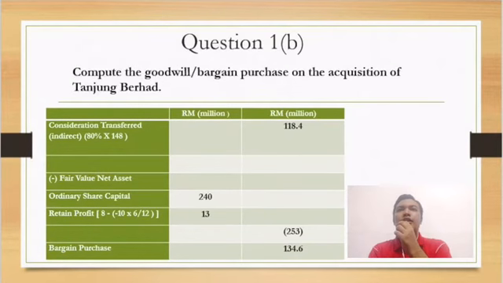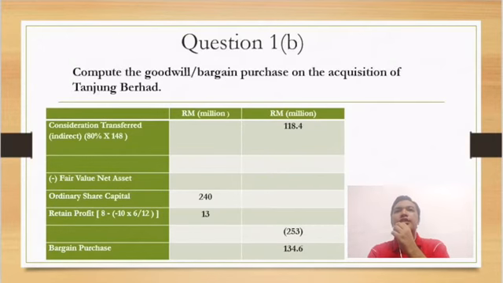Therefore, the consideration transferred will use the indirect value, and there will be no non-controlling interest in this computation. So first we'll calculate the indirect consideration transferred.